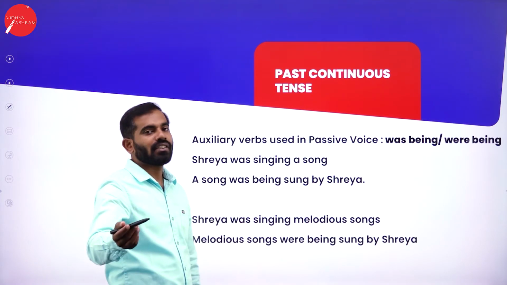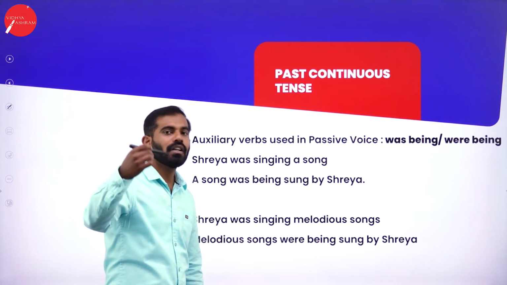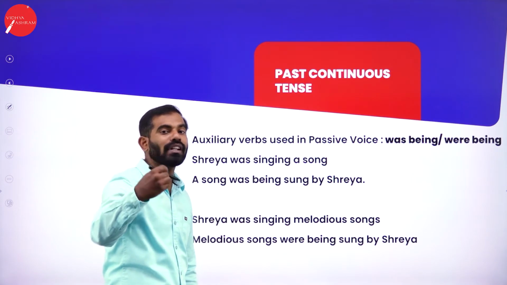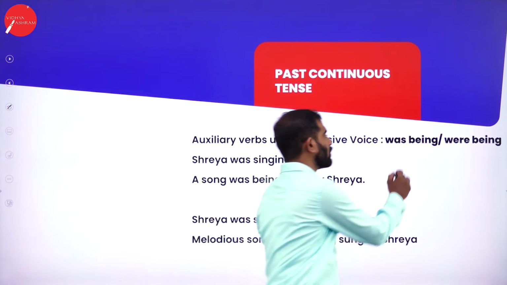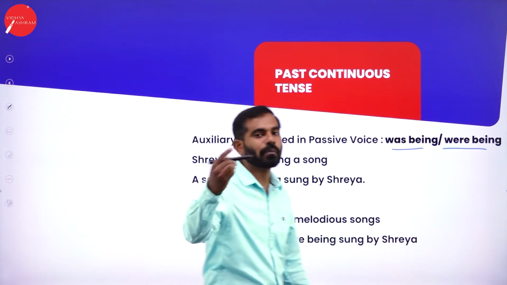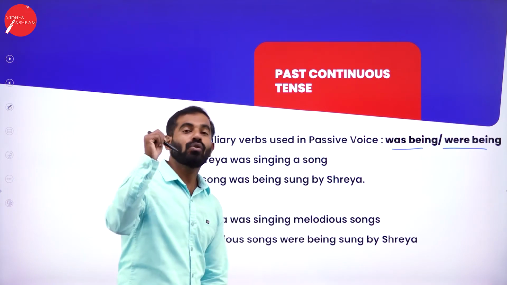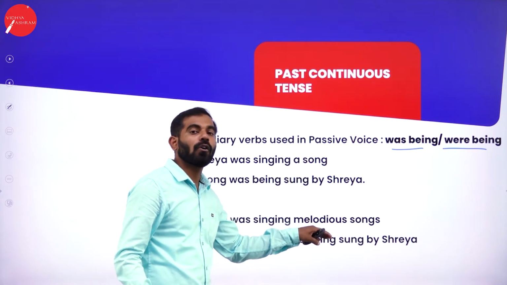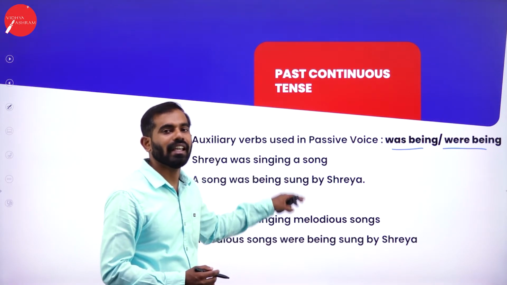What about past continuous tense? I have chosen simple past and simple present, present continuous and past continuous, so it will be easy for you to compare and understand it. Auxiliary verbs used in passive voices: was being and were being. It is a bit tricky to understand while I'm trying to teach you here, but those who know tenses can just follow very easily what I am discussing in today's session.